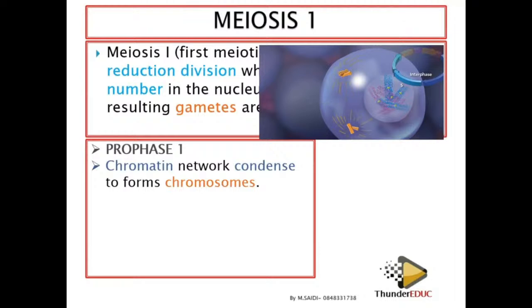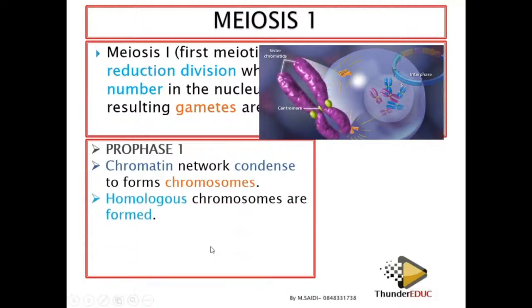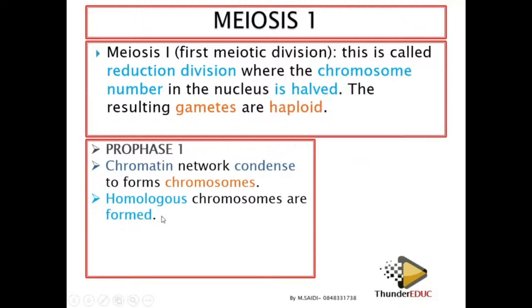When it condenses, it becomes thick. When it becomes thick, it forms what we call the chromosome. So the chromatin network condenses. When they condense, it means that it has now formed a chromosome. Now these chromosomes which look alike, homo, which means the same, logos, which means structure. So it means that chromosomes which look alike are going to come together. That's why we say that homologous chromosomes are formed.